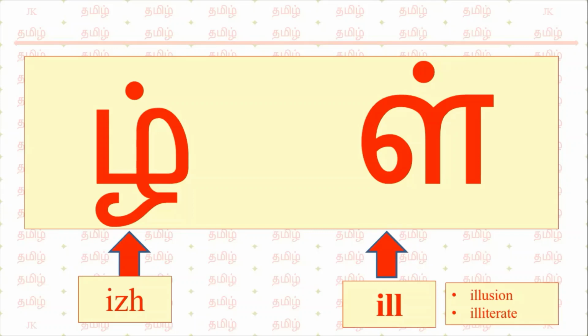That ZHA means ra. This is ill, illusion, illiterate. Already we have seen one more ill in the previous slide. The difference between these three L is the pronunciation time and how you use your tongue. We will see all letters together and the correlation between those letters.